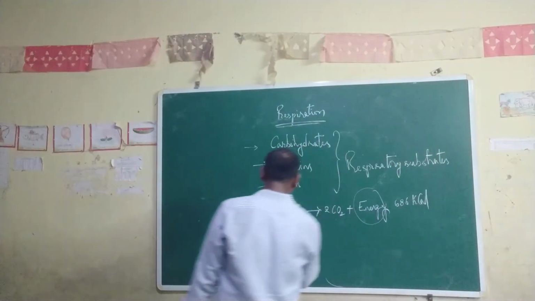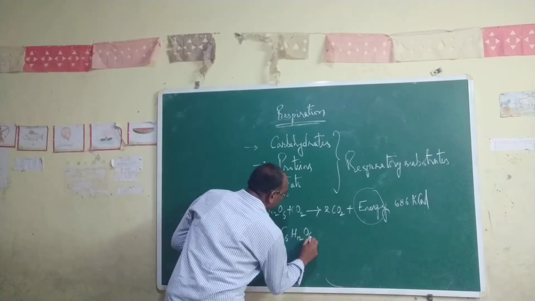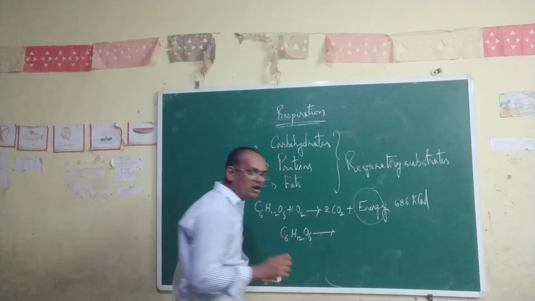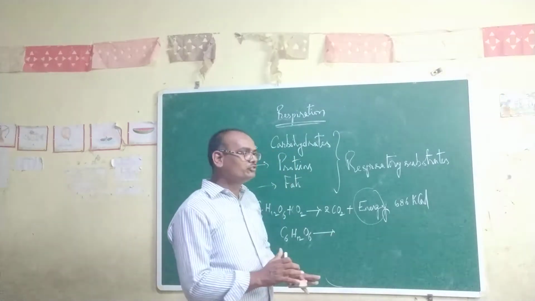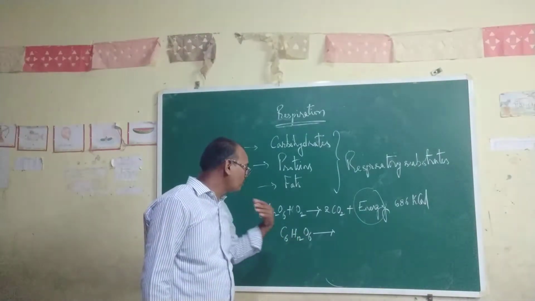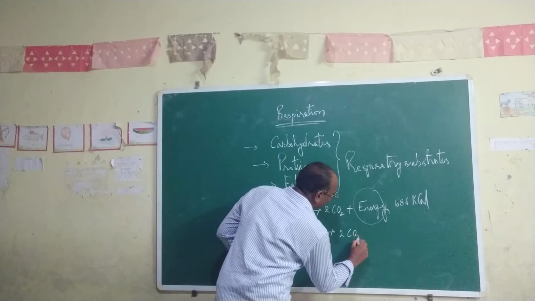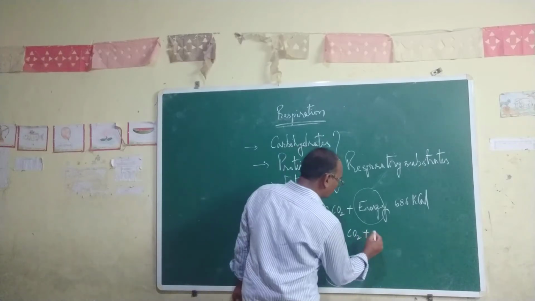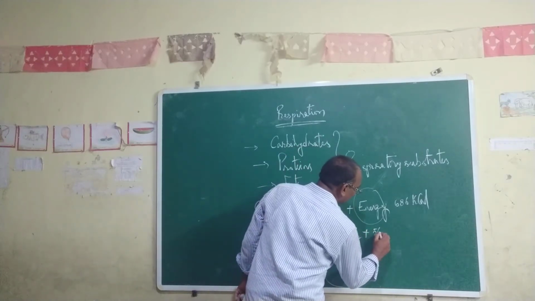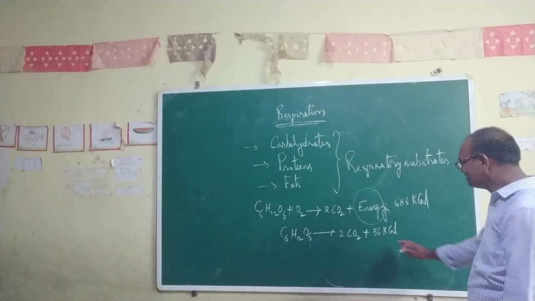Whereas in anaerobic respiration, glucose undergoes partial oxidation in the absence of oxygen and releases carbon dioxide and a small amount of energy, about 56 kilocalories.